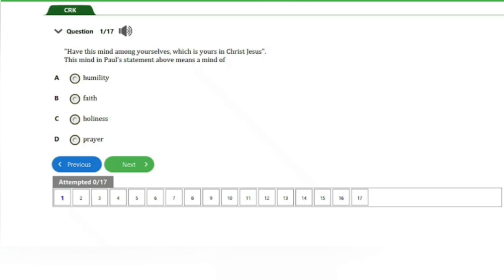It says, "Have this mind among yourselves, which is yours in Christ Jesus." This mind, in Paul's statement above, means a mind of A, humility, B, faith, C, holiness, D, prayer. The answer to this question is option A, that's humility. So that's it for this question. Let's go ahead and check out the next question.